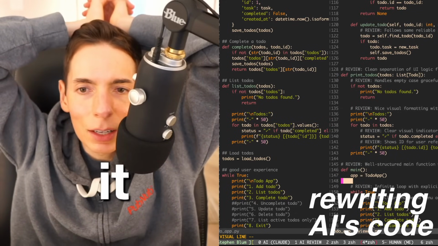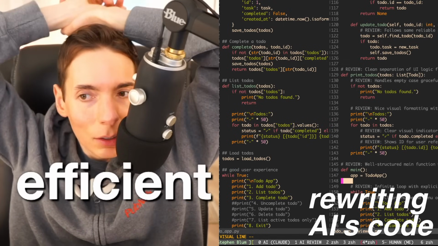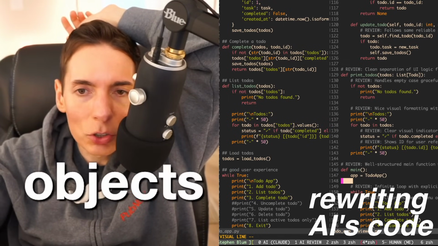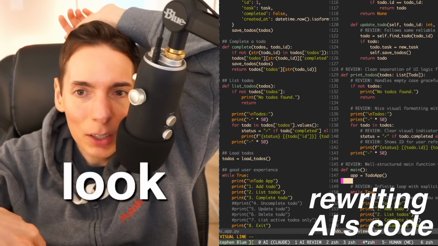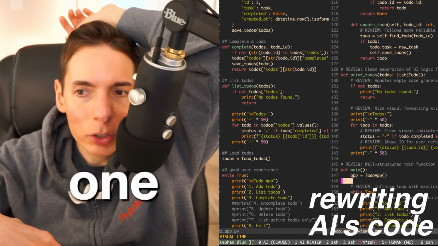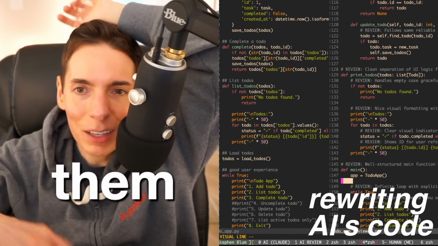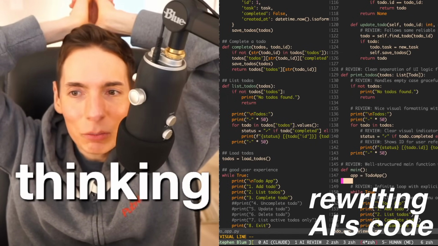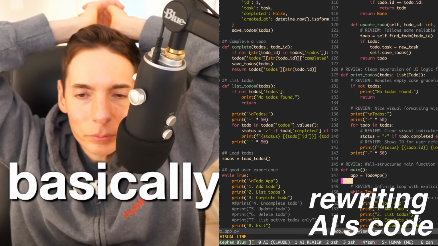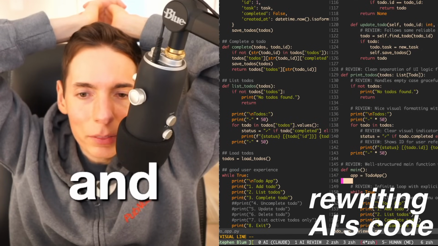And it does a better job in some cases. It handles some more errors. And it is more efficient because it doesn't need to use for loops. It directly is an object of objects, which uses a hash structure to do lookups, rather than an O(n) lookup, which is very slow. We don't have that. We have O(1) now. An O(1) lookup, basically. So we've made it faster. We made it simpler. And there you go.